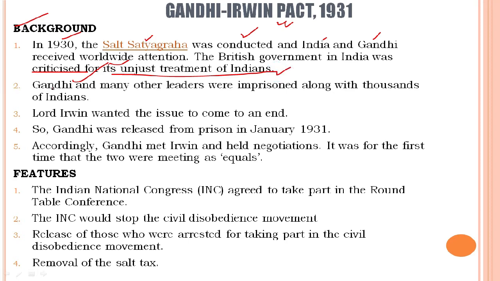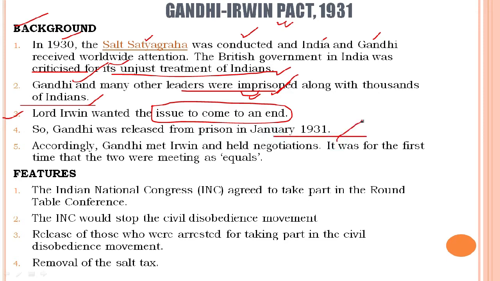Clear? Second, Gandhi and many other leaders were imprisoned, an important development after the Salt March, along with thousands of Indians. Number three, Lord Irwin wanted the issue to come to an end. Still, after imprisoning all these prominent leaders, he wants the issue to come to an end. So what actually is done by him? Gandhi was released from prison in January 1931, and what do we see after that? Gandhi met Irwin and held negotiations. He should have done this earlier.